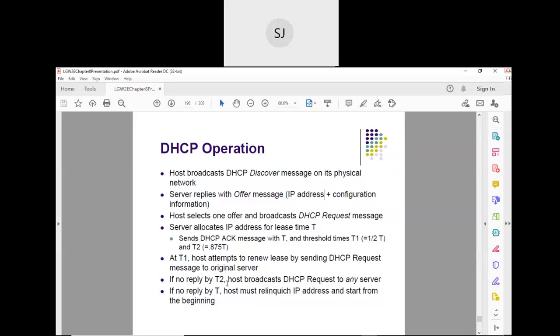Now, even after this time T, if there is no request, that is, if the host doesn't want to renew it, then the client will relinquish the IP address. It will leave the IP address so that the DHCP server can assign the same IP address to other machines.